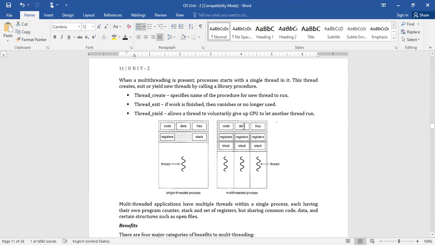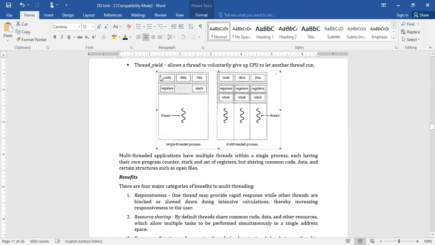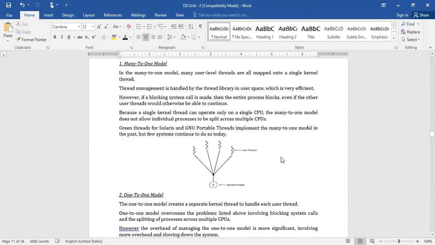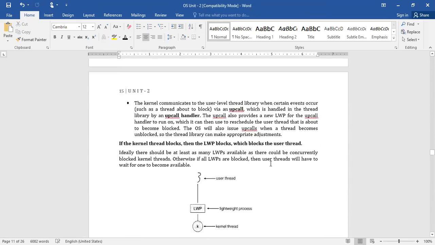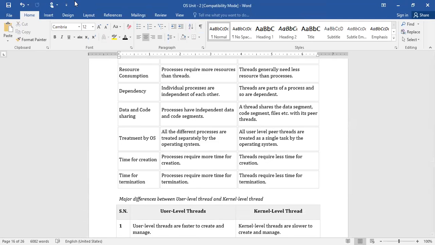Every process has code, data, and file segments, which are common to all the threads created in that process. So this is independent. This is the data of one process, and this is the data of another process. Here you can observe this is independent and this is independent. When we are talking about threads, they can share all this data among these three.